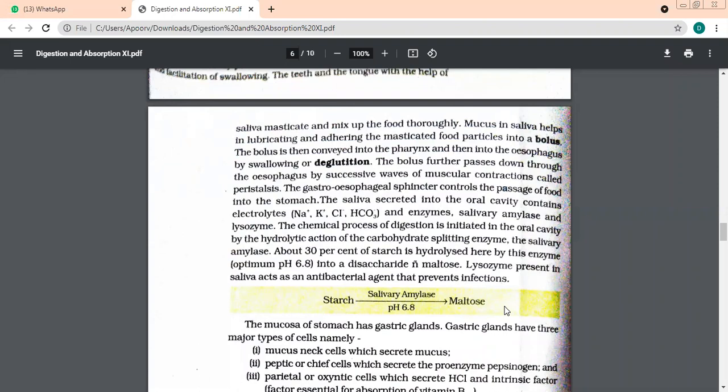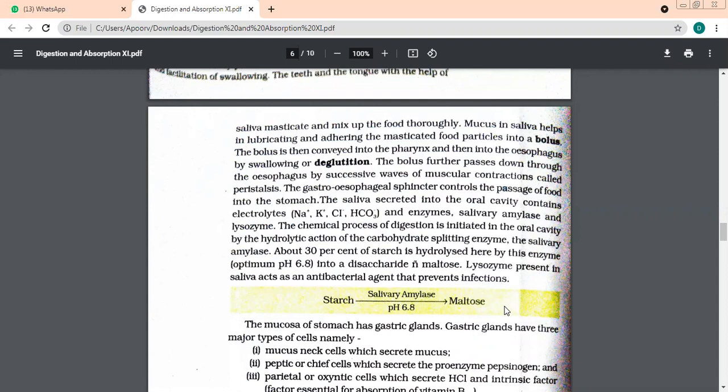So number one, what is happening? Your food is breaking down into smaller pieces. Number two, the saliva is mixing up. It is making it wet. And the tongue is rolling it to make it a bolus. This bolus will then pass through the pharynx and go into the esophagus.